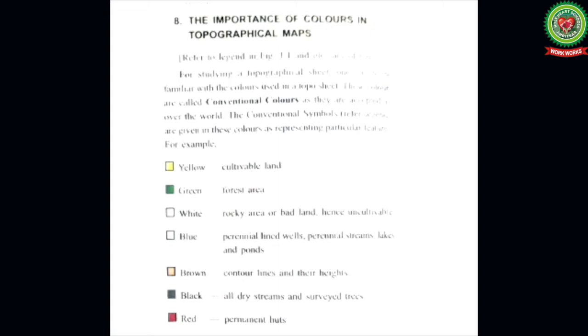Blue: perennial lined wells, perennial streams, lakes and ponds. Brown: contour lines and their heights. Black: all dry streams and surveyed trees. Red: permanent huts.